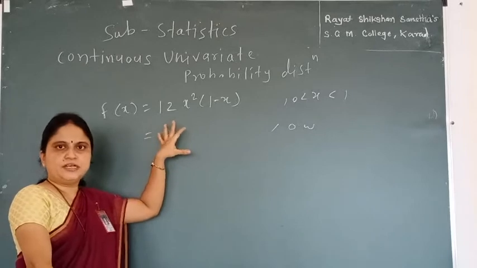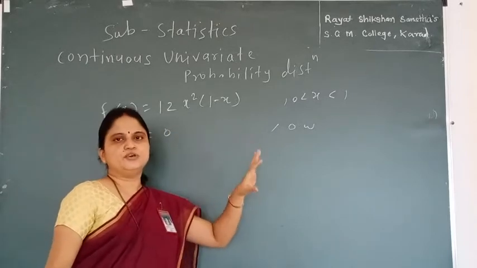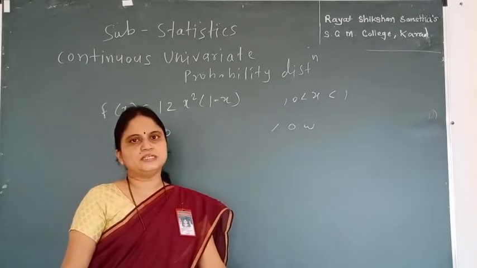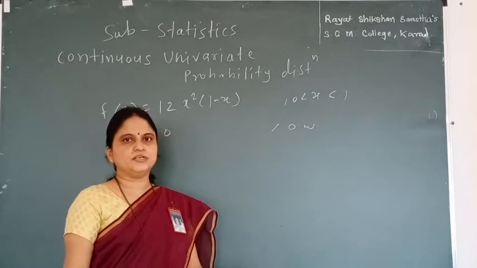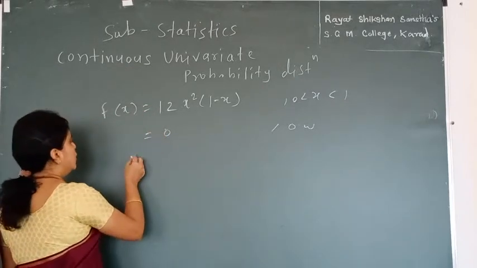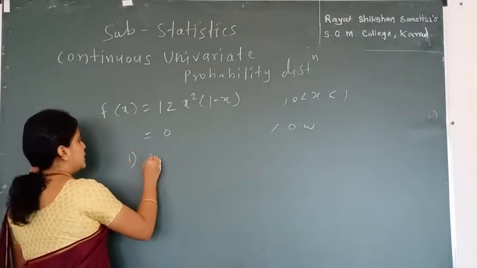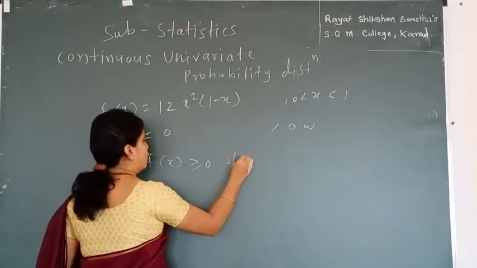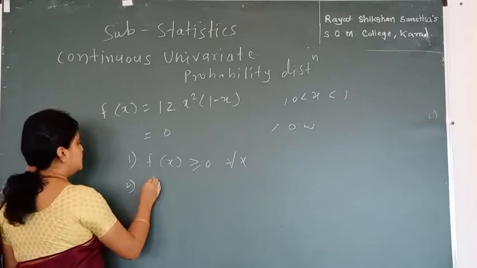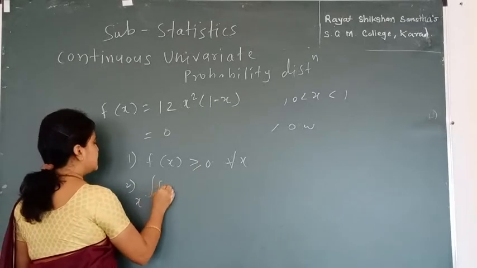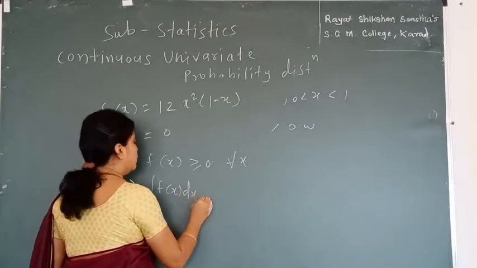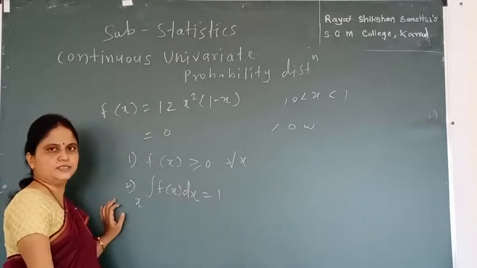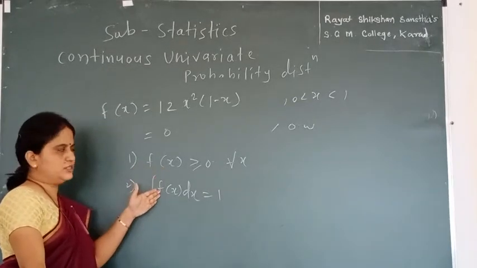To check whether it is a PDF or not, we must check the two conditions of a PDF. By definition, the first condition is that f(x) is greater than or equal to 0 for all x, and the second condition is that the integration over x of f(x) dx is equal to 1. So let me check both the conditions.